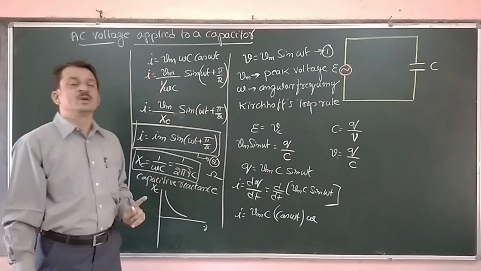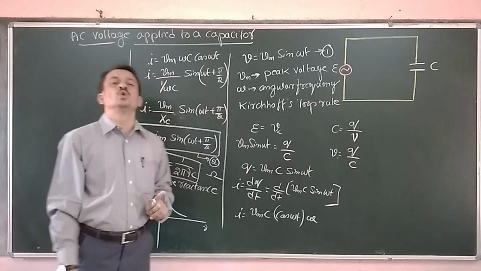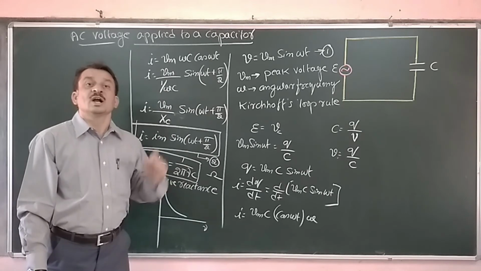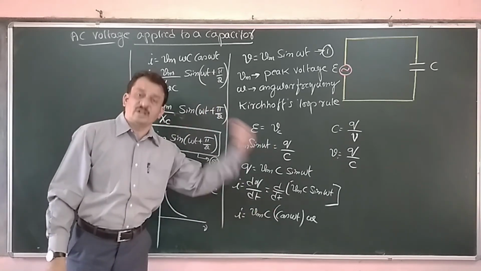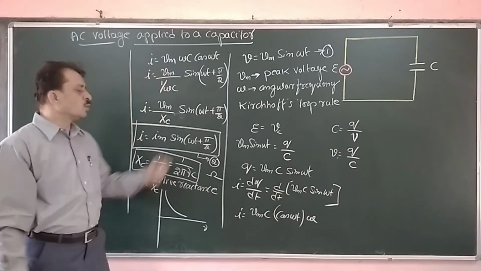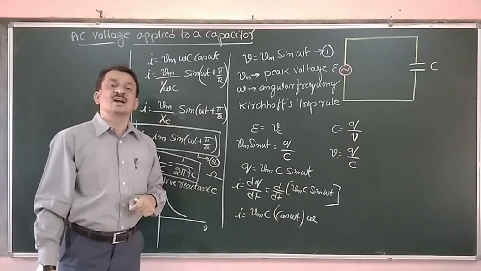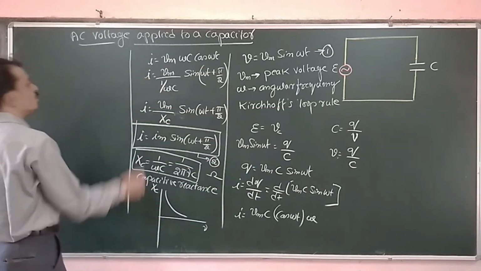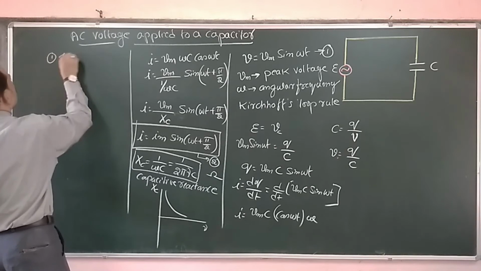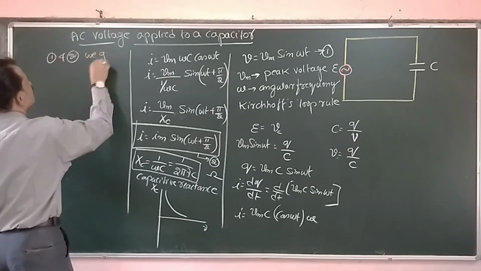That means in a capacitive circuit, current leads the voltage, or voltage lags the current by pi by 2.